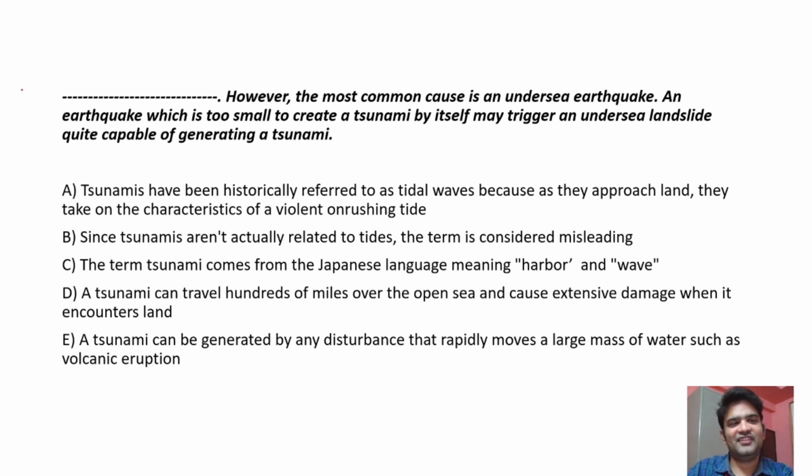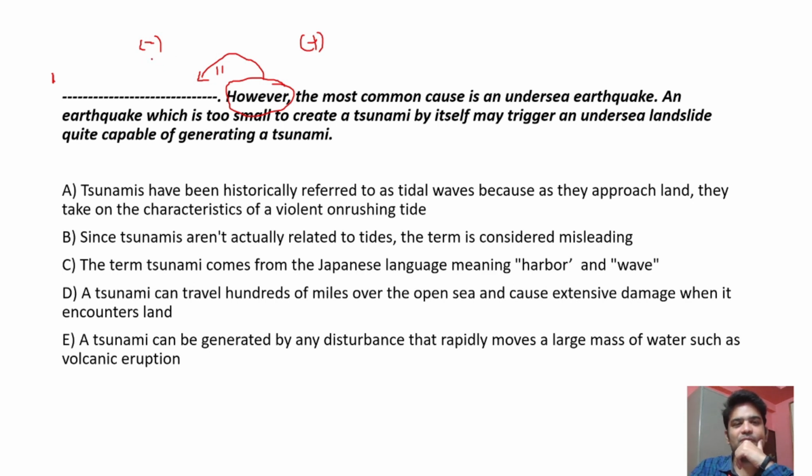You've got another kind of sentence here where you can see the beginning is missing. However, so that means something opposite is happening. However is an opposite word. That means if there is a negative here, there is a positive here.